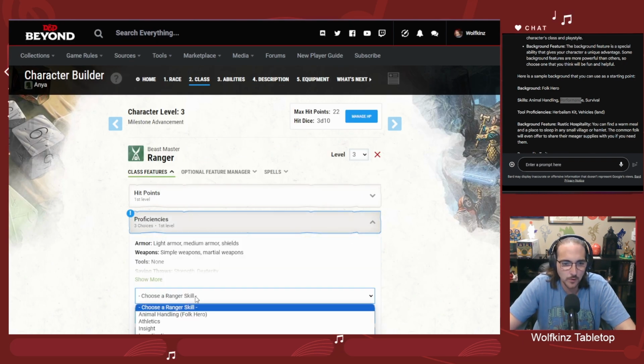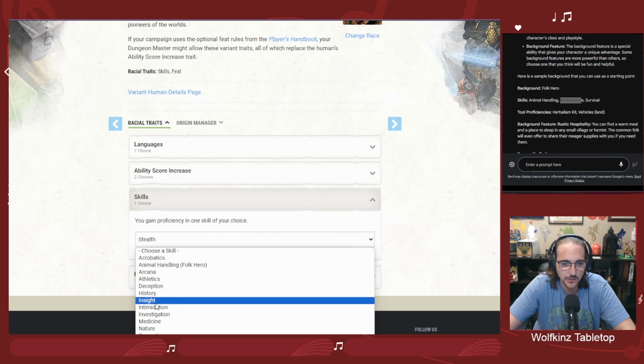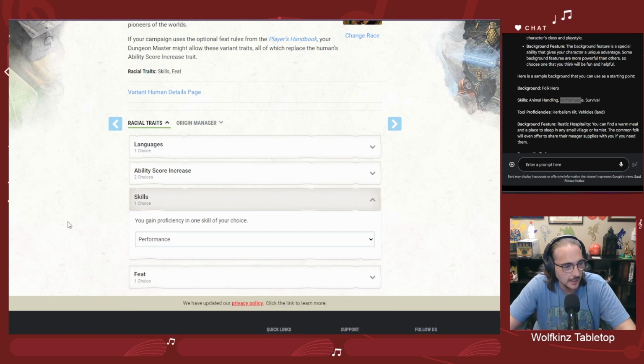Let's just see if performance is one of these. It's not. So what I'm going to do is go back to race, and I'm going to use this skill and change it from stealth to performance. Now, what we've got here is the animal handling clicked off, the performance, and the survival. We've got the vehicles, and we've got a substitution for the herbalism kit.